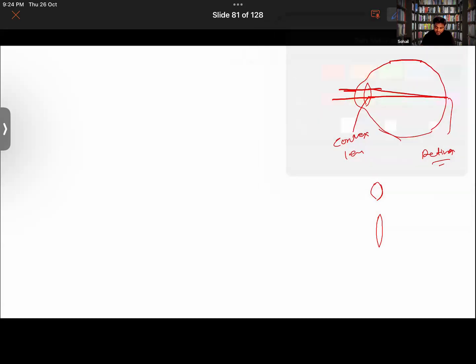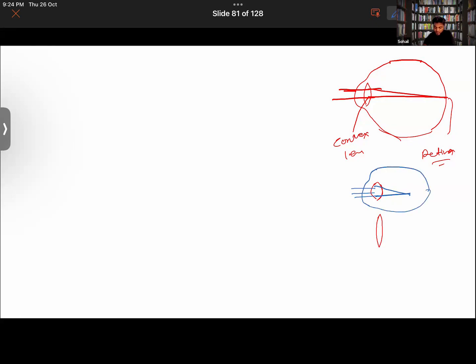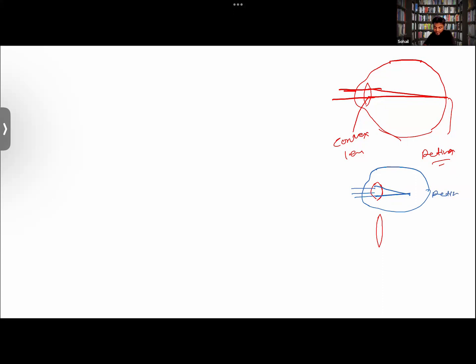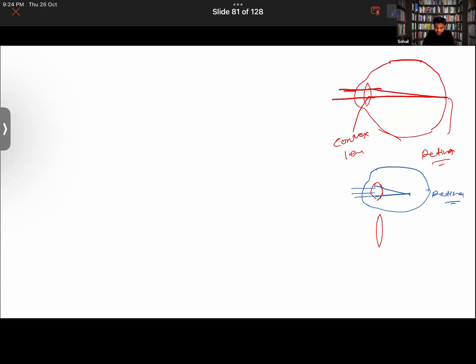If the eye lens becomes thicker, then the converging power becomes more. So the rays of light will be focused before the retina. Guys, are you able to relate to what I'm trying to say?